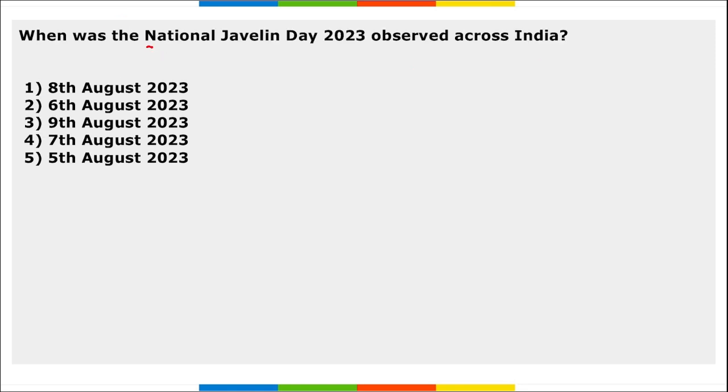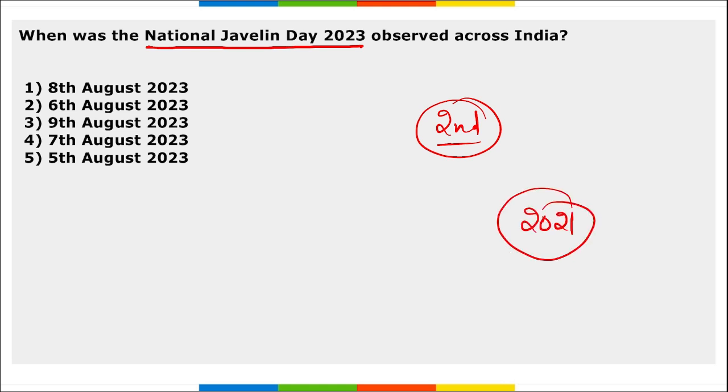Next, when was National Javelin Day 2023 observed? So this was the second edition of the National Javelin Day. This National Javelin Day was declared in 2021 by AFI, Athletics Federation of India, because on this day Neeraj Chopra won gold medal for India in Tokyo Olympic Games. Correct?